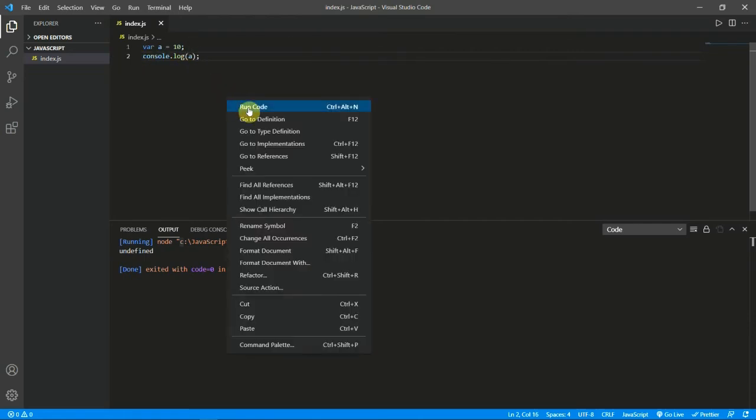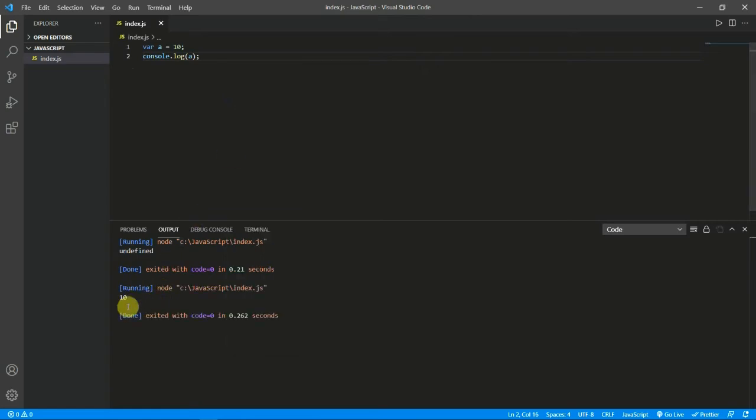Okay, now let's just run the code. I am getting the value 10. Here we are not telling JavaScript that the data we are entering is of such data types. So JavaScript recognizes the data and manages it accordingly. So if we give a string also, it will manage accordingly.